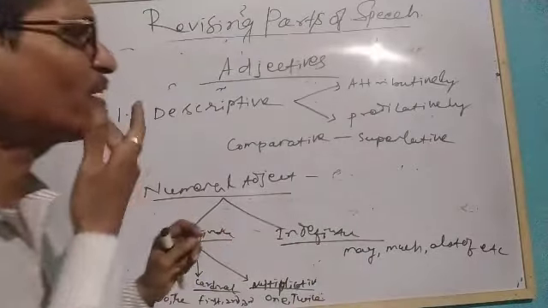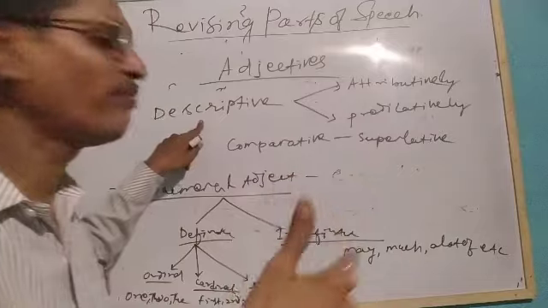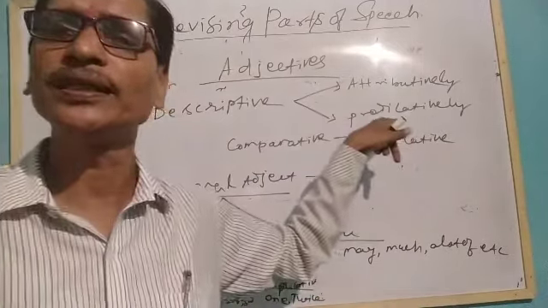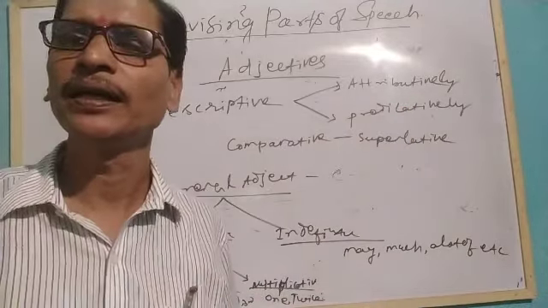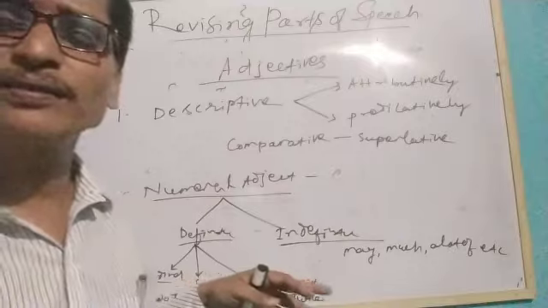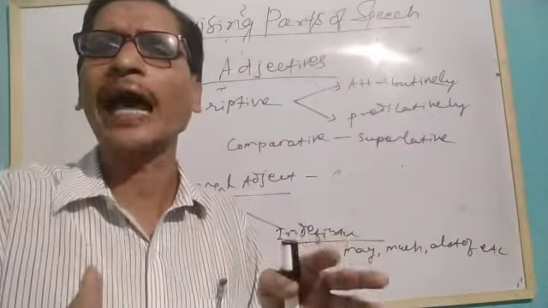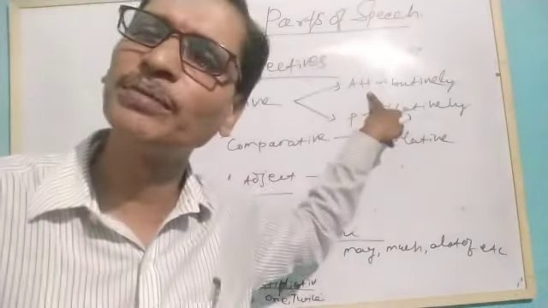When we describe the quality of a noun, they are descriptive, but descriptives are used in 2 ways: attributively and predicatively. When the adjective comes before the noun, as in Sita is a beautiful girl, beautiful came before the noun girl, so it is called attributive.